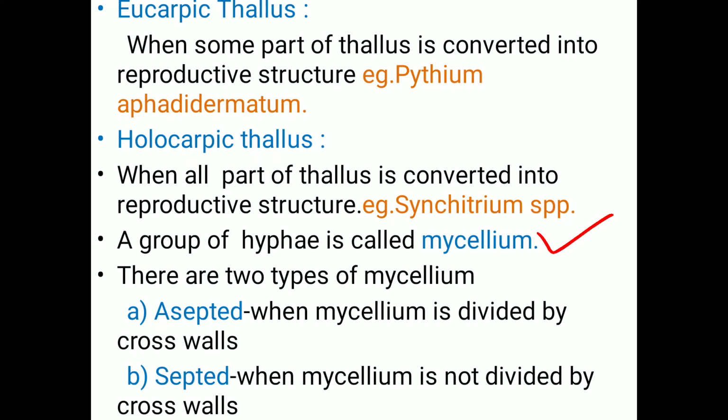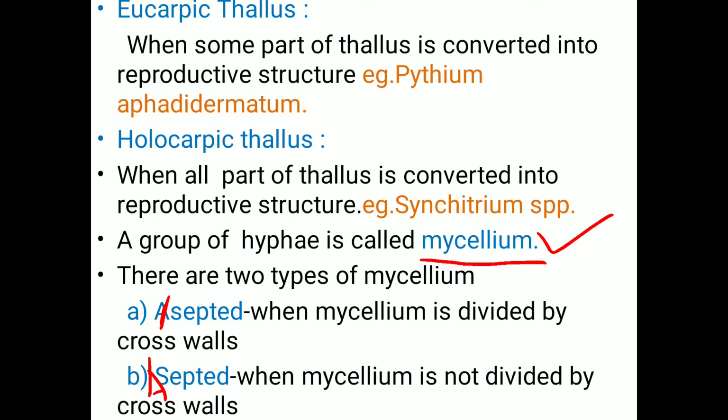A group of hyphae is called a mycelium. Hyphae means a single thread of mycelium or fungus. There are two types of mycelium, that is aseptate mycelium and septate mycelium. First we discuss septate mycelium.